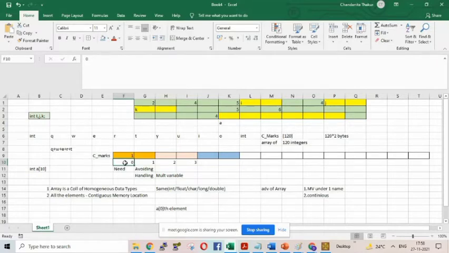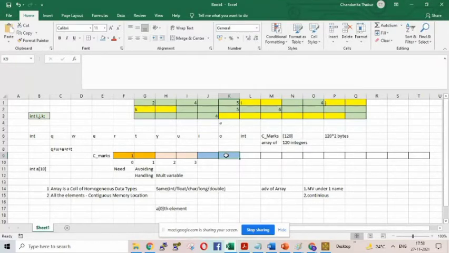Is this understandable for all of us? Yes, ma'am. So second location A of 1, third location A of 2, A of 3, A of 4, A of 5, like that. Okay. Now, one more very important thing you need to learn.